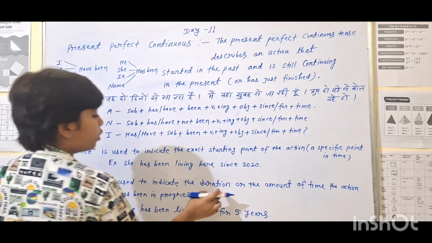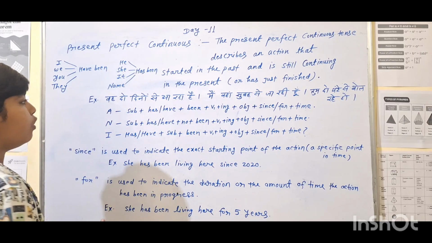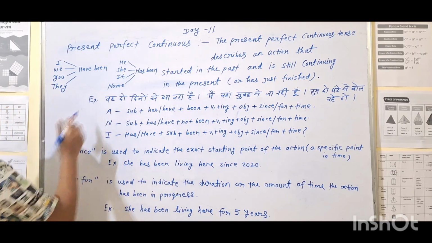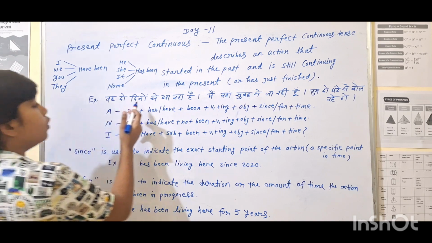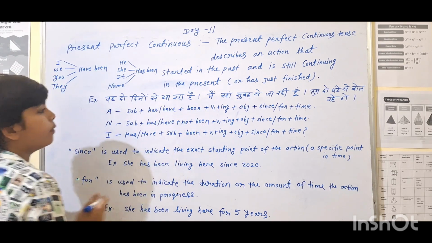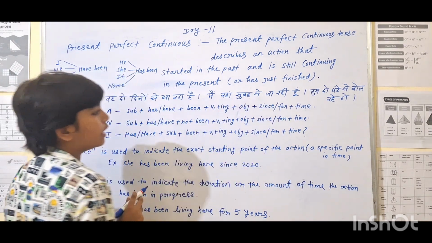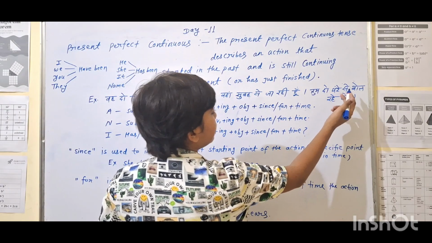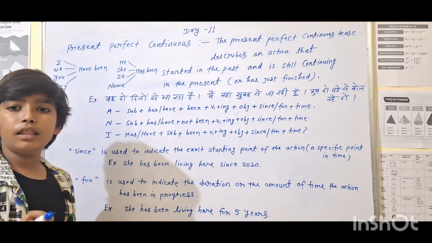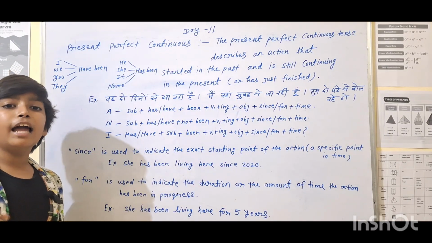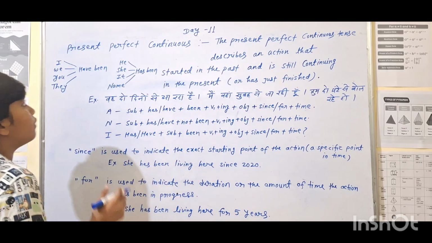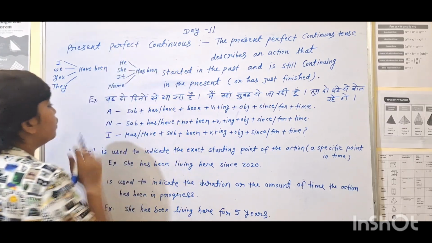So it's about the duration. Let's do it with the example. वह 2 दिनों से आ रहा है, मैं वहां सुबह से जा रही हूँ, तुम 2 घंटे से बोल रहे हो. In all these you can see the time is mentioned. That's why it is present perfect continuous tense.